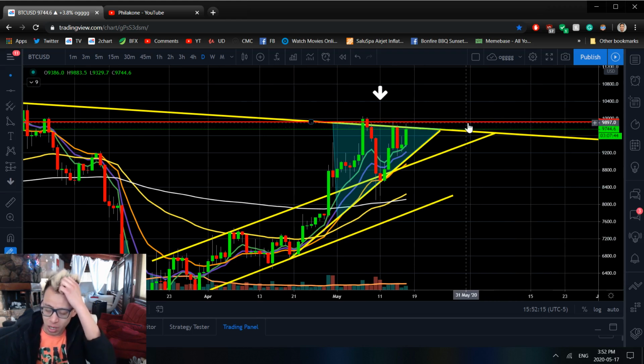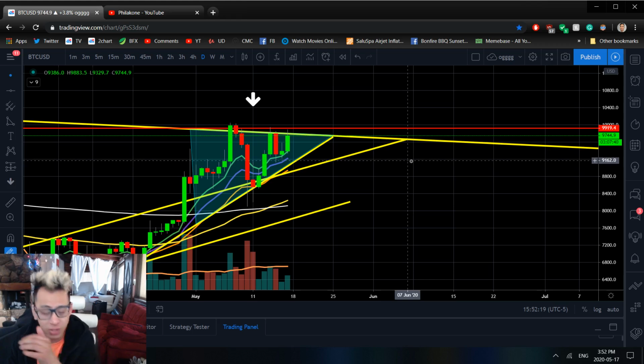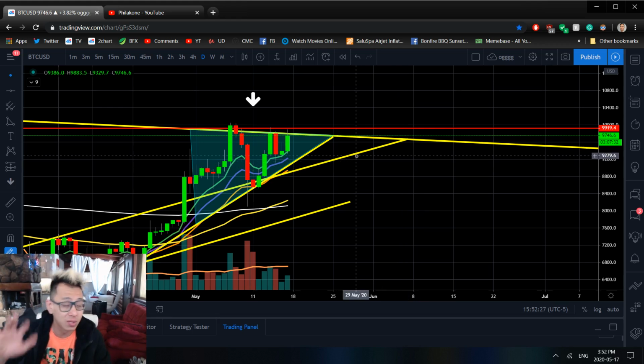That's on the bullish side. But on the bearish side, I'm going to enter a short position probably very soon because I want to ladder it and I want to get into a decent size because I do believe there's a strong probability of it breaking down.